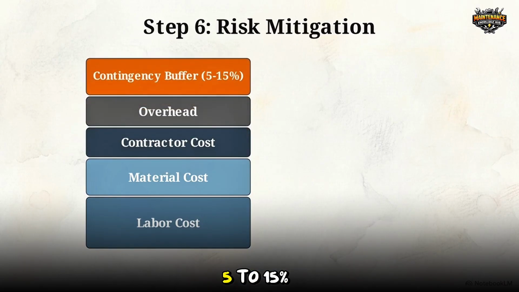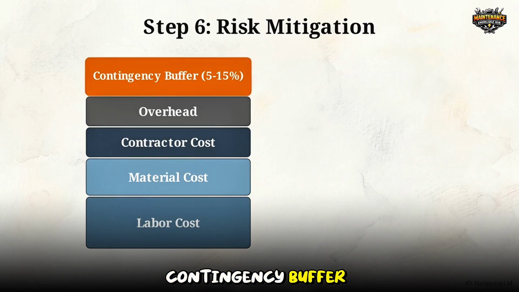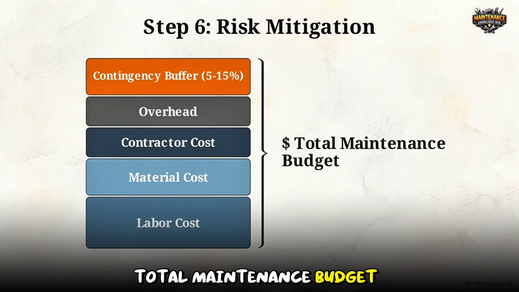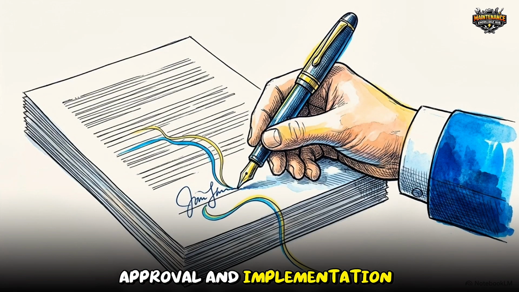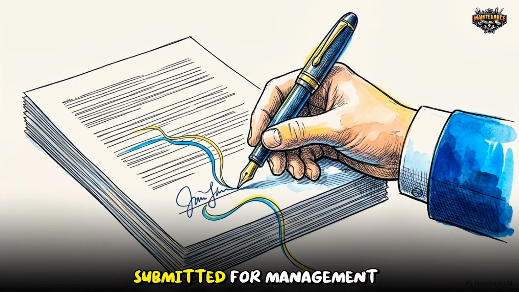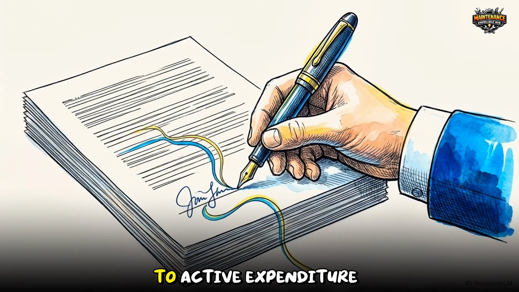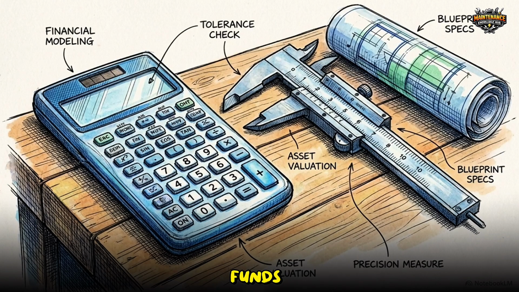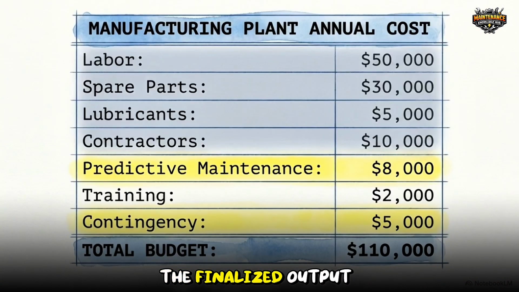Step 6 adds a 5 to 15% contingency buffer. This margin absorbs emergency breakdowns to yield the total maintenance budget. Step 7 is approval and implementation. The proposal is submitted for management approval, shifting the phase from theoretical planning to active expenditure monitoring. By utilizing this formula, the maintenance department demonstrates that their requested funds are a calculated sum of mechanical realities rather than arbitrary guesses.